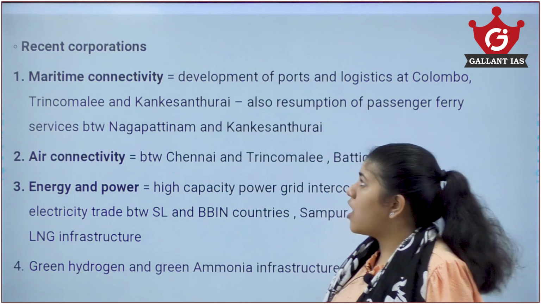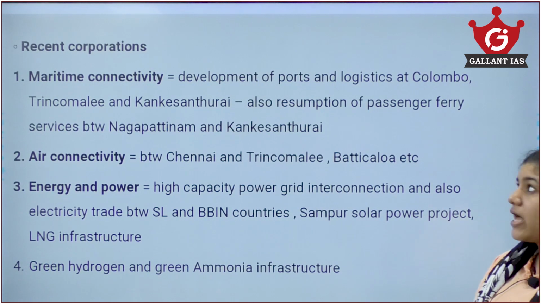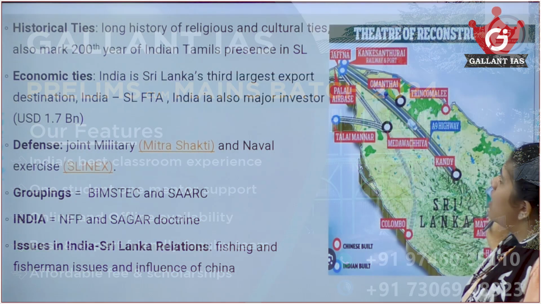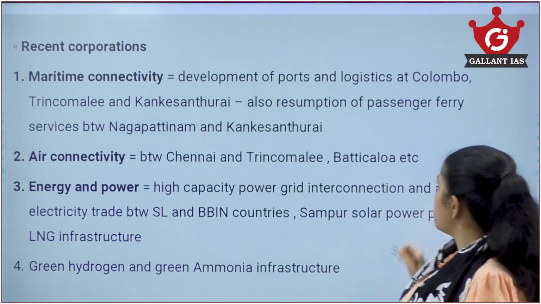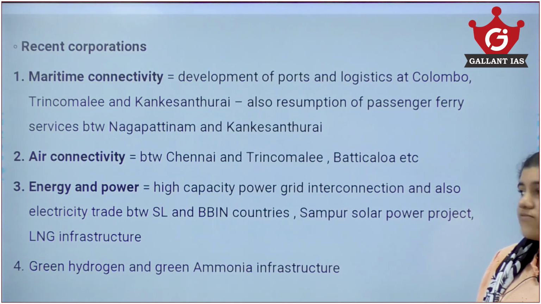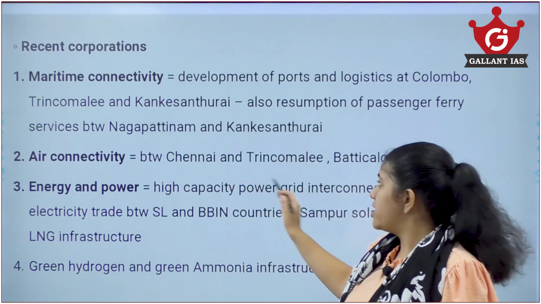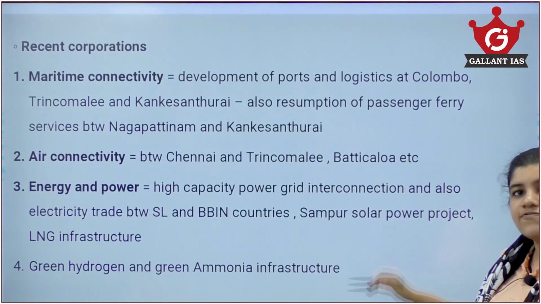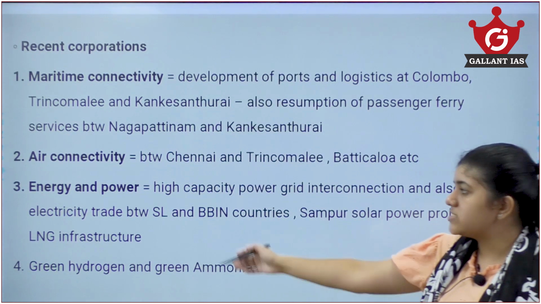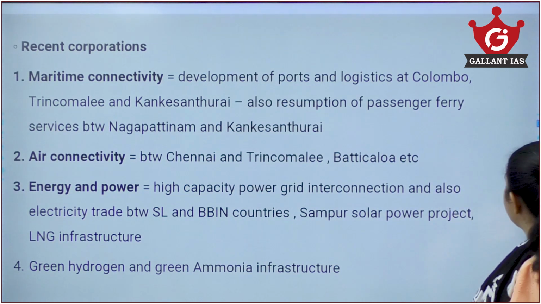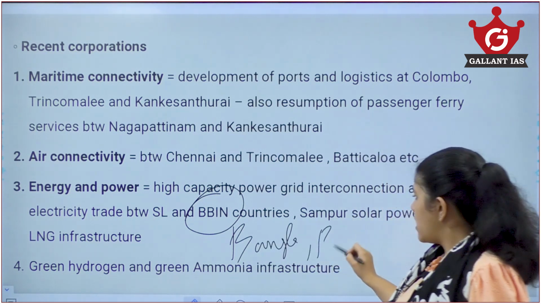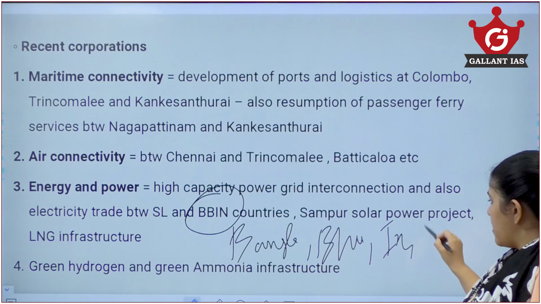Now for the recent cooperation taken, like maritime connectivity, we are going to develop ports and logistics at Colombo, Trincomalee, and the Kankesanthurai railway and port, and also the resumption of the ferry service between Nagapattinam and Kankesanthurai in Sri Lanka, and also air connectivity from Chennai to Trincomalee, Batticaloa and so on. In energy and power, there are high capacity power grid interconnections, and electricity is shared between Sri Lanka and BBIN countries like Bangladesh, Bhutan, India and Nepal.